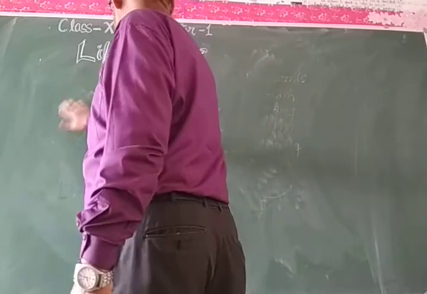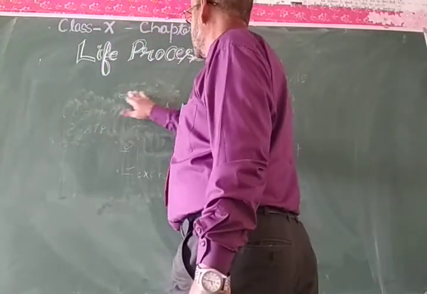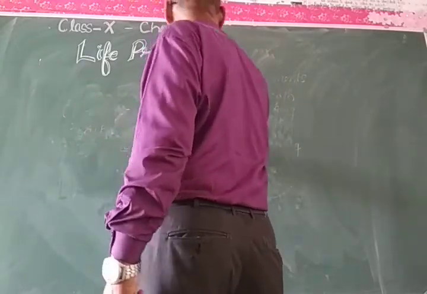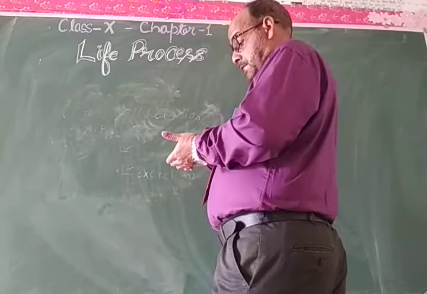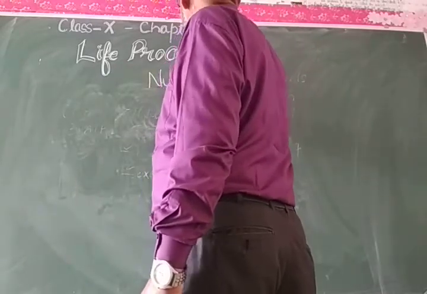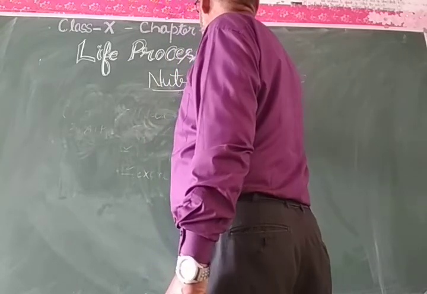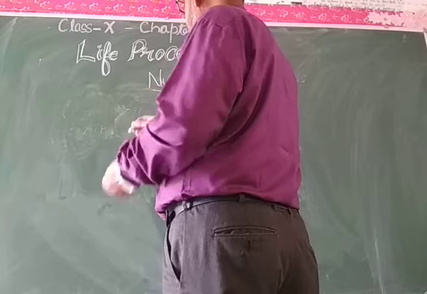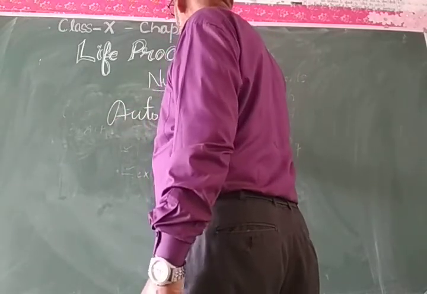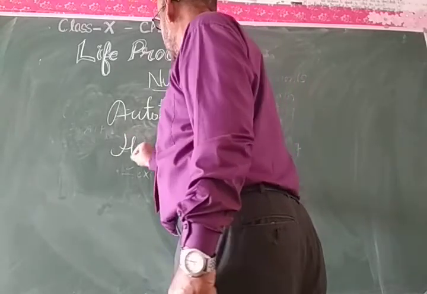This nutrition is of two types on the basis of the types of living organisms. As you know, living organisms are of two types: autotroph and heterotroph.